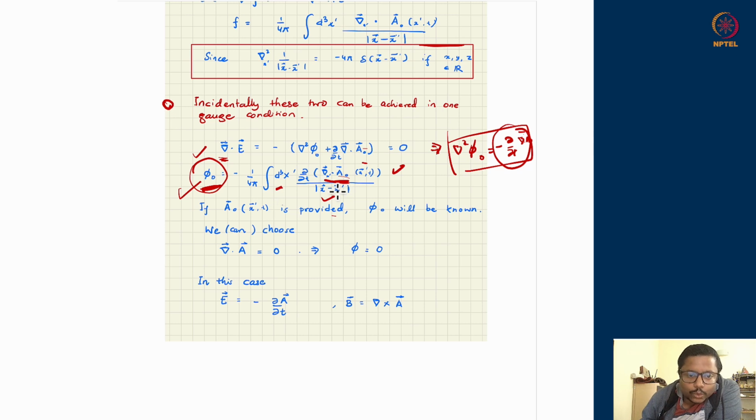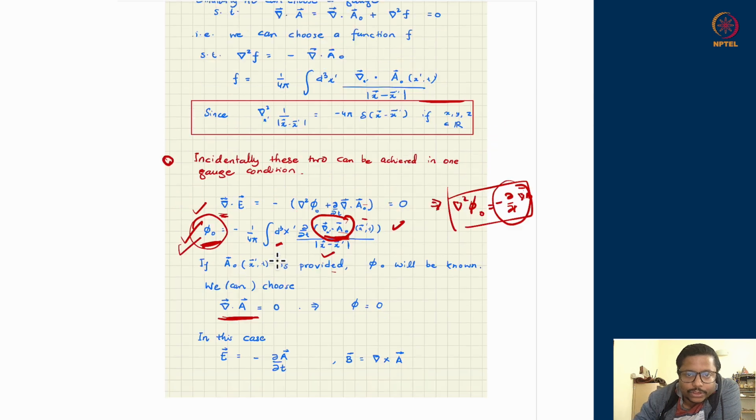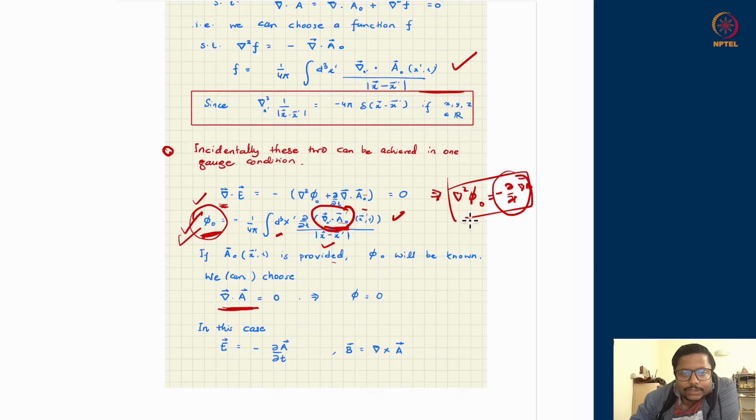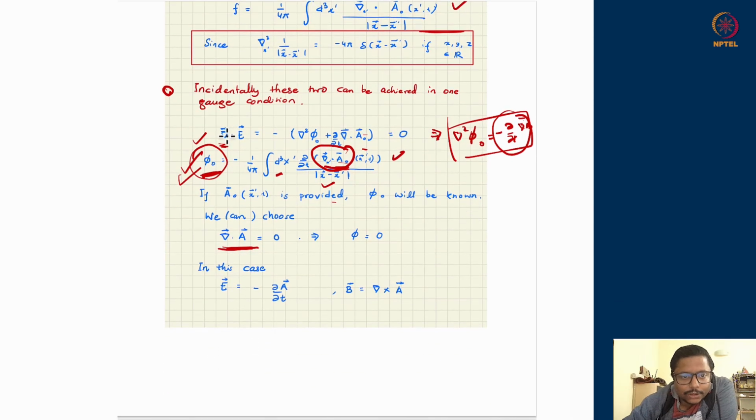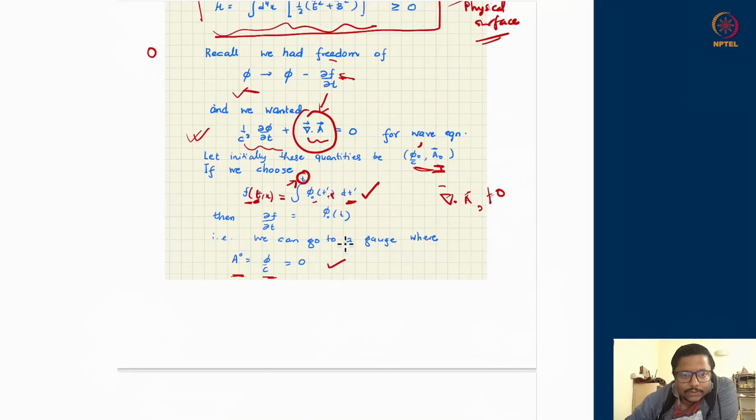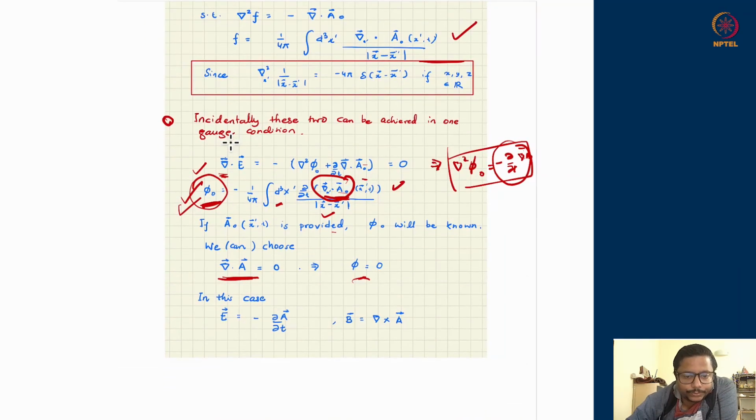So if I choose a gauge where divergence of A vanishes, then this left hand side will also vanish. That means choosing divergence of A equal to 0, going to this gauge, will ensure that divergence of A is 0, and Gauss's law will ensure that as a result, phi will also be 0. So I choose this gauge where divergence of A is 0, phi will automatically be 0, and this condition will also be satisfied automatically. So that is the Coulomb gauge.